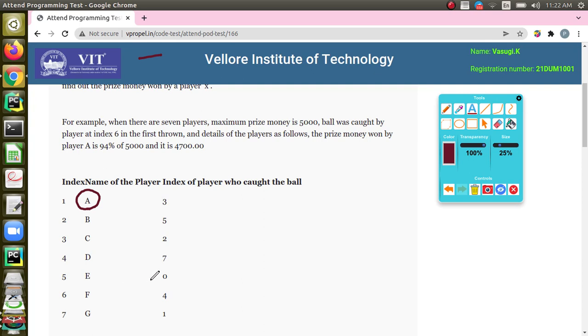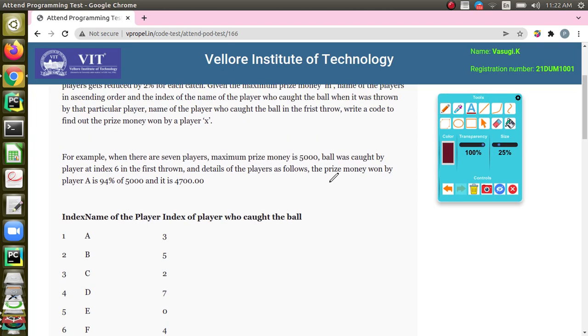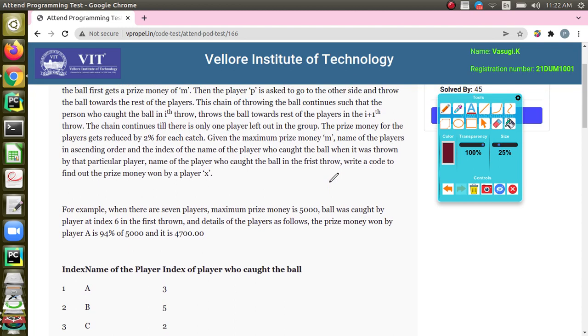And when E threw it, 0. 0 means it is the stop; no one got the ball. Because here we are using human indexing, when 0 is reached, we can understand that it's the end. That is also given in the problem.